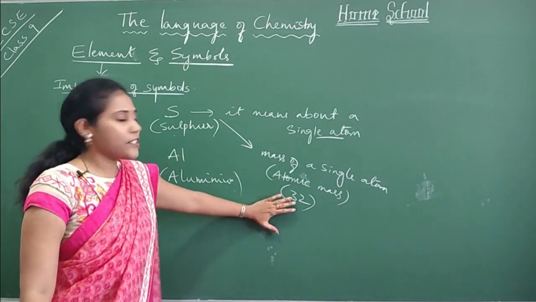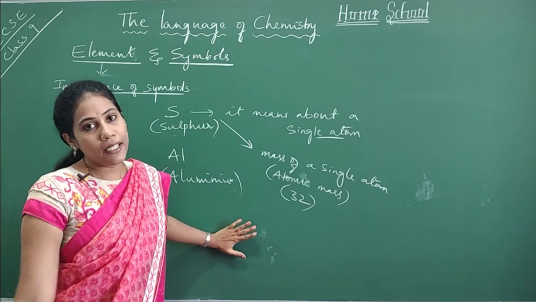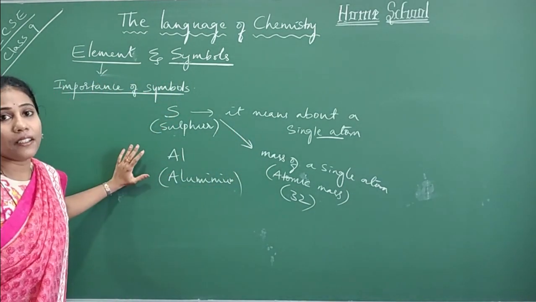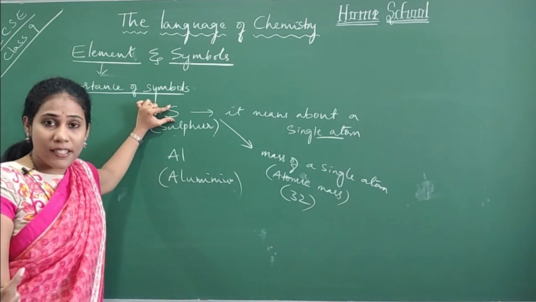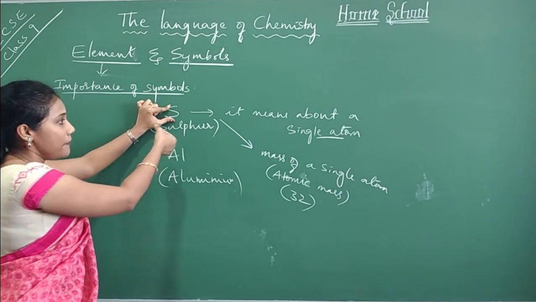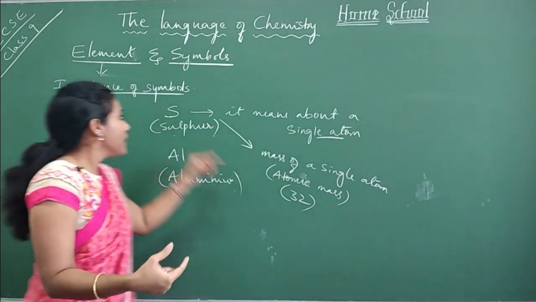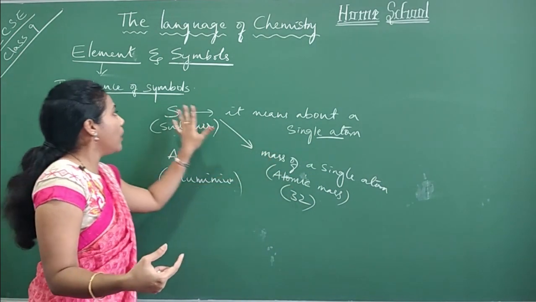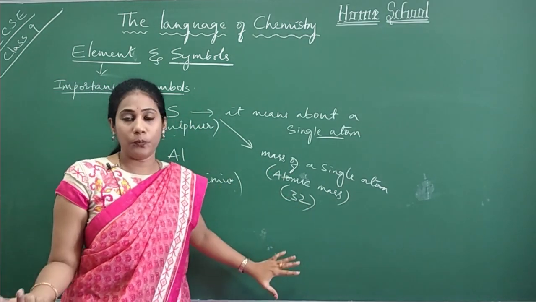Anyway, as of now, you need not remember the atomic masses of all elements. I'm just telling you about the importance of the symbol here. So the moment you write a single S, for a chemist it means a single atom, and it means the atomic mass of sulfur, which is about 32.